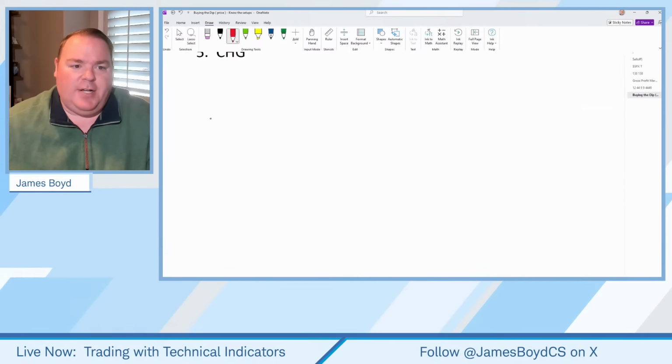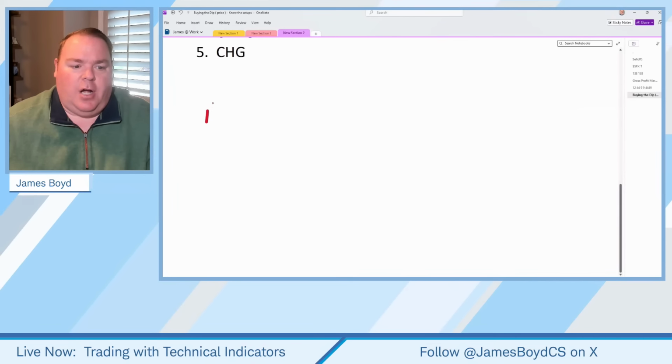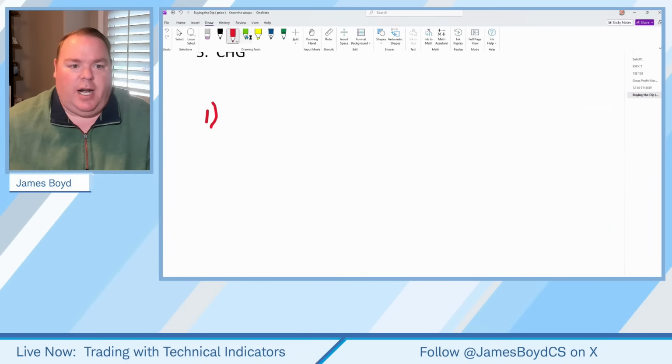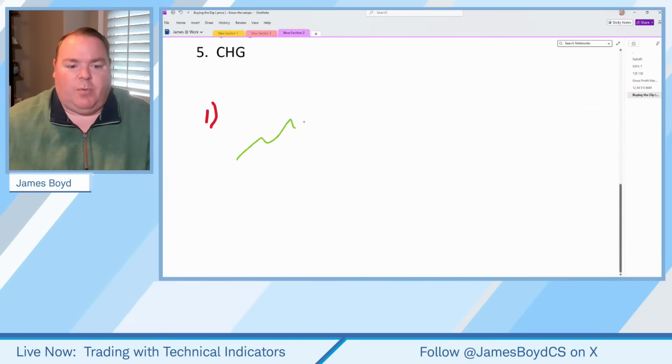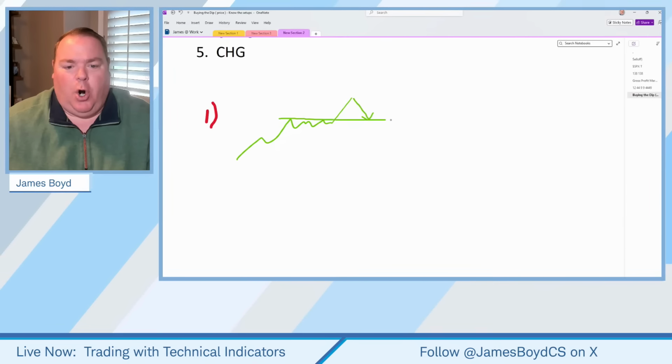So if I said number one, we're really talking about something that kind of was, and let me put a picture of the color here. Let's say the stock runs to the upside, right? And then it breaks to the upside and then pulls back down, okay? And it pulls back down to where it broke out from. This is what we're talking about as far as number one.